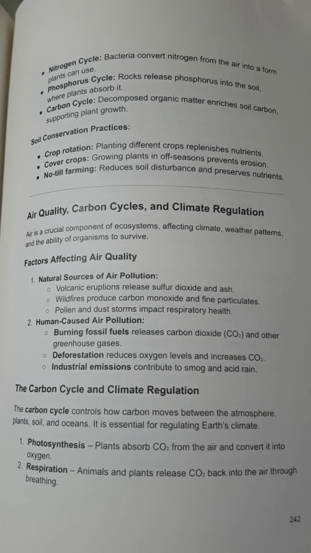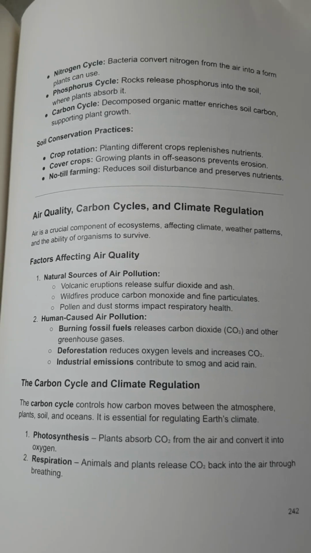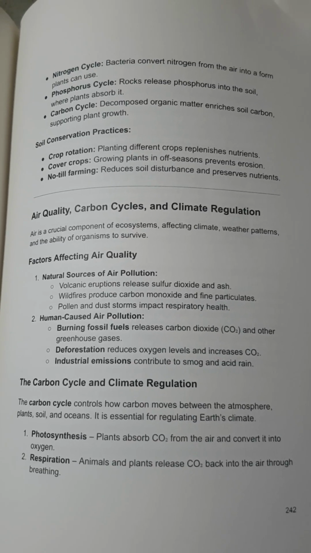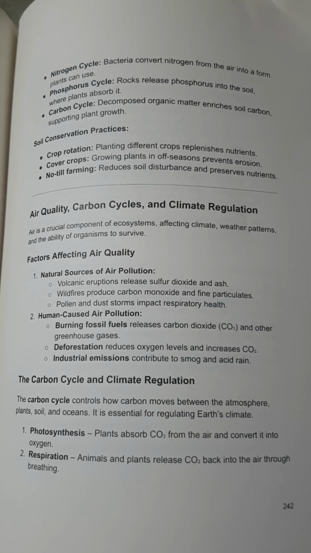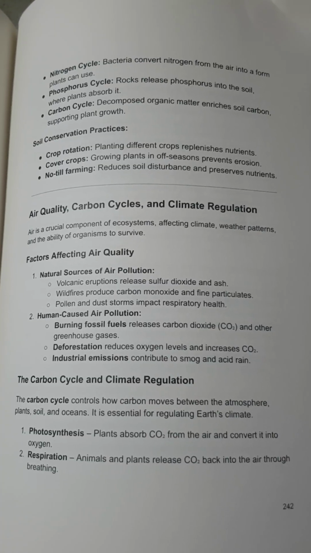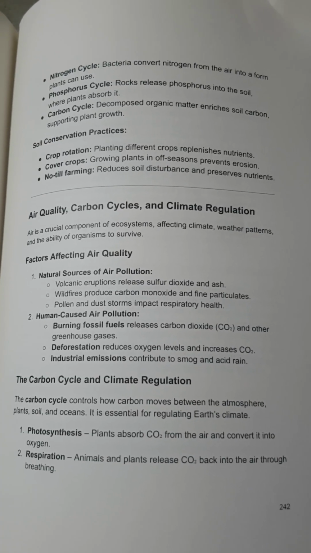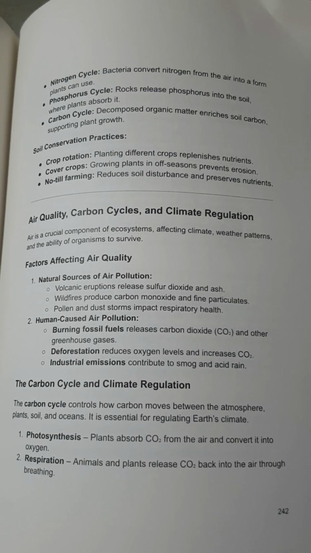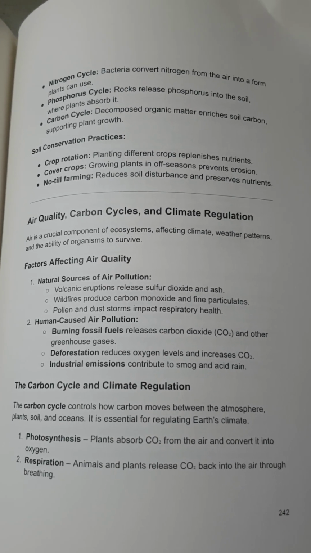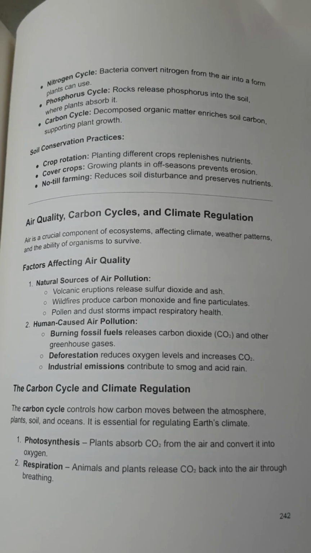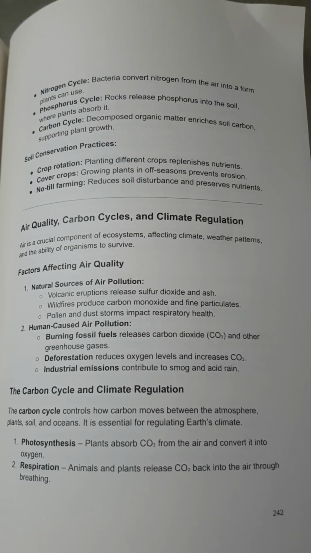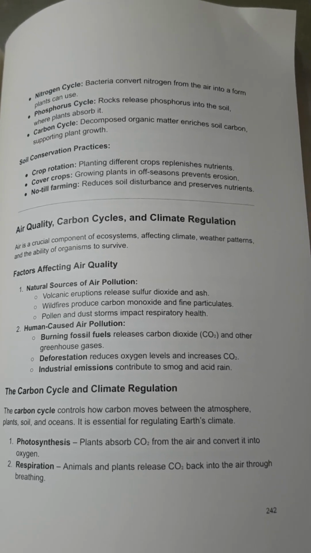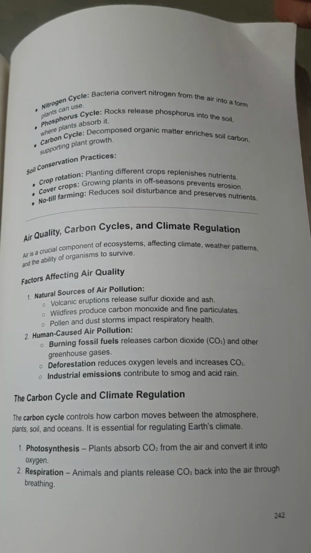The carbon cycle and climate regulation. The carbon cycle controls how carbon moves between the atmosphere, plants, soil, and oceans. It is essential for regulating Earth's climate. Photosynthesis. Plants absorb CO2 from the air and convert it into oxygen. Respiration. Animals and plants release CO2 back into the air through breathing.